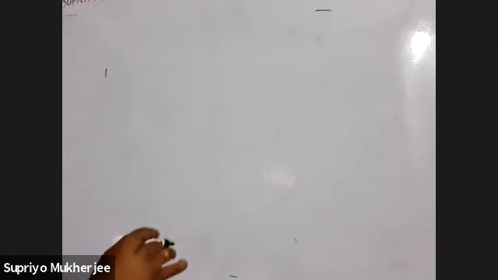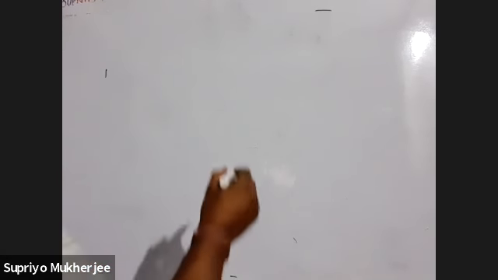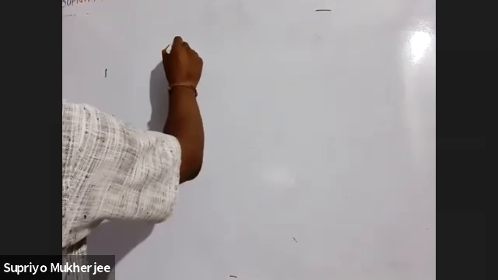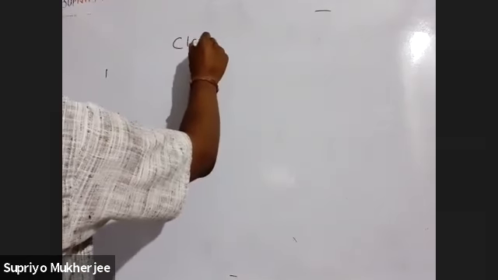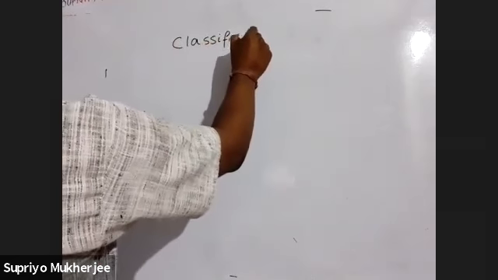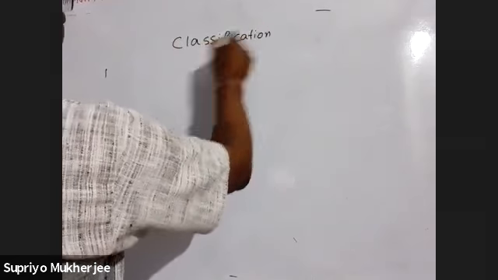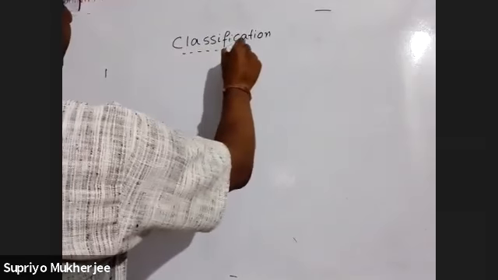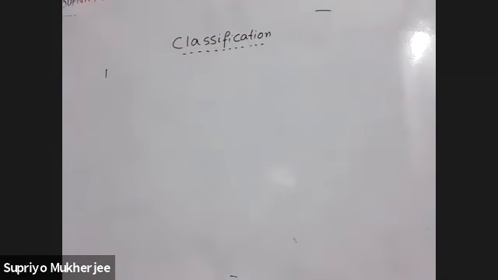Okay, so today we'll start with the continuation of organic chemistry that we did last class, and after that we'll be doing another chapter. So first thing is the continuation of organic chemistry, that is we are going to start classification and nomenclature. Our topic is classification. Basically first we will do classification of organic compounds. That's what we are going to do first.